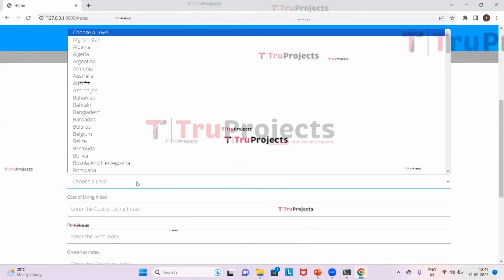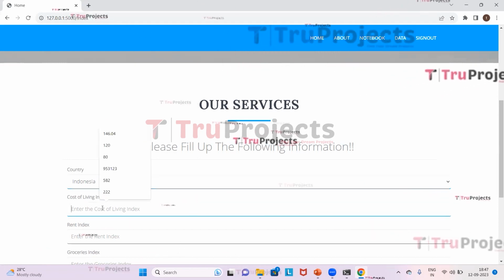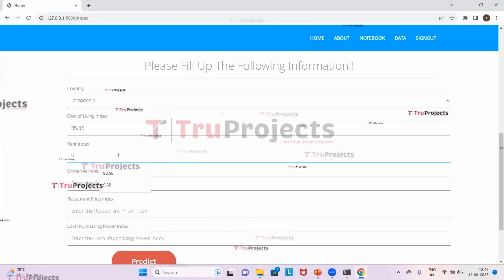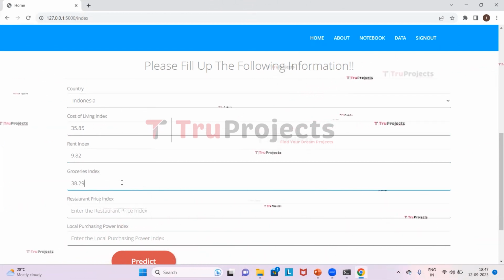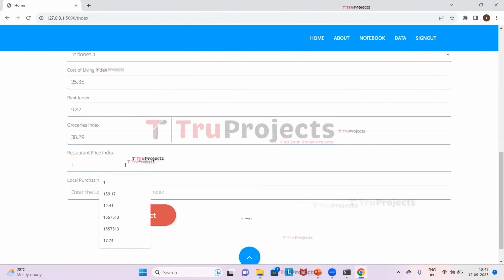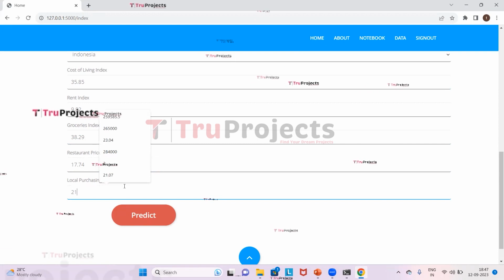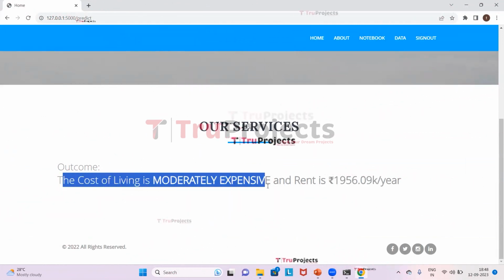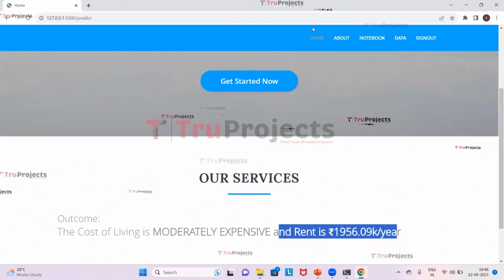Now we will fill the other country details. We will choose the country as Indonesia and the cost of living as 35.85, rent as 9.82, grocery index as 38.29 and the restaurant price index as 17.74 and the local purchasing index as 21.04. Now we will click on predict. So it has predicted for this country that the cost of living is moderate expensive and the rent is 1956.9k per year.